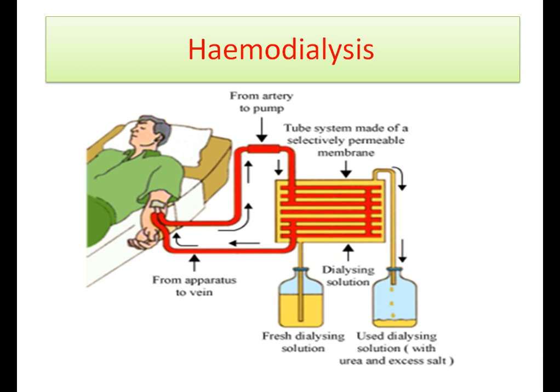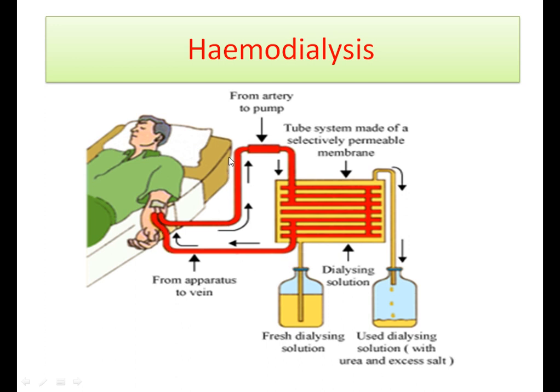Here you can see it contains a number of tubes with a semipermeable lining suspended in a tank with dialysing fluid. This fluid has the same osmotic pressure as the blood, except that it is devoid of nitrogenous waste. The patient's blood is passed through these tubes.